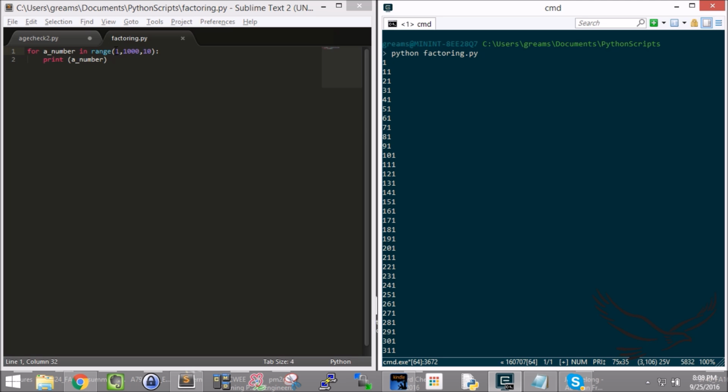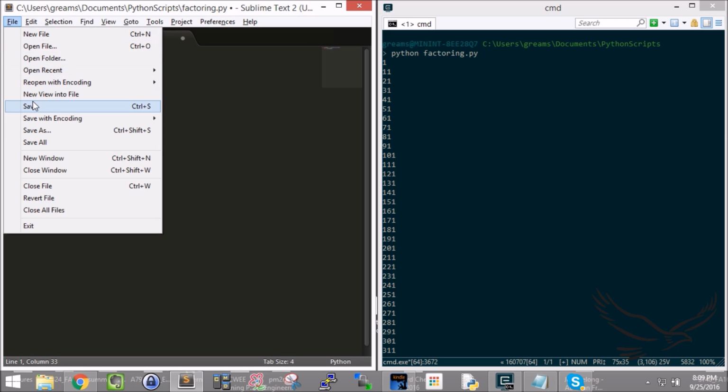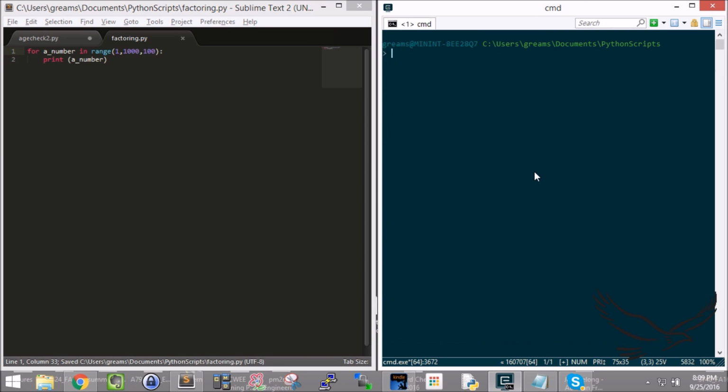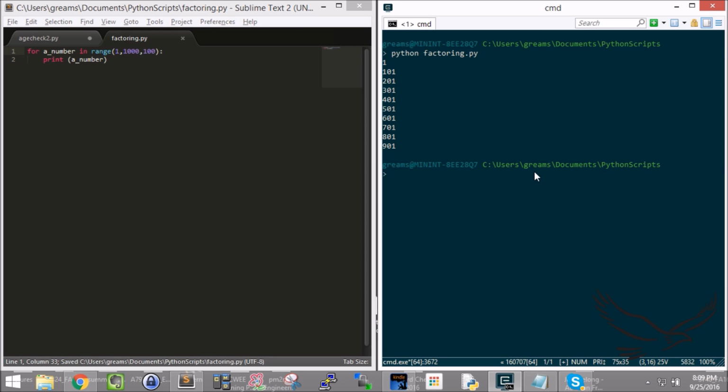Pretty interesting. So let's go ahead and try that again. In fact, this time I'll do every 100 numbers. So I'll skip every 100 numbers. I'm going to save that. And there we go. I'm going to run the file. And now I've skipped every 100 numbers. And you can see that the range command allows me to skip numbers just like that, right?